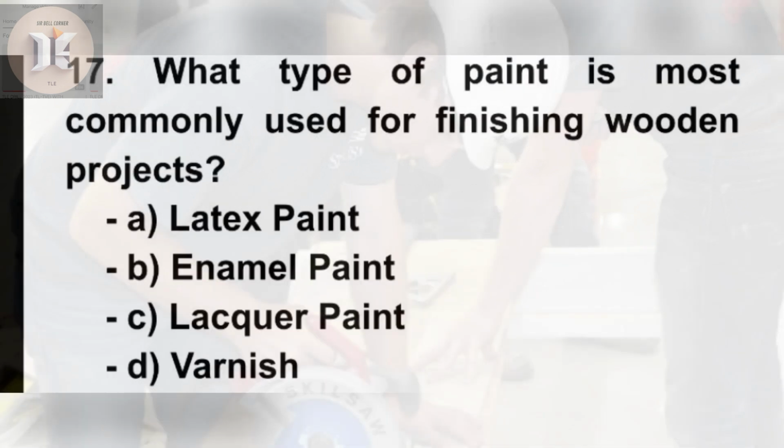17. What type of paint is most commonly used for finishing wooden projects? A. Latex paint. B. Enamel paint. C. Lacquer paint. D. Varnish.